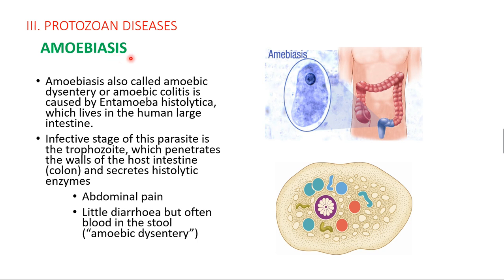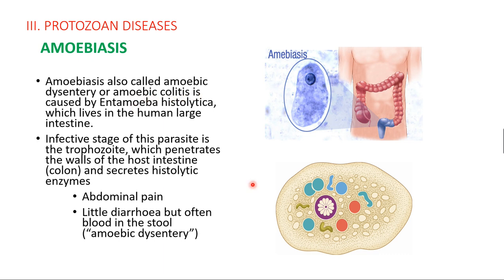The first and most important one is amoebiasis. Amoebiasis is also called amoebic dysentery. It is caused by the amoeba Entamoeba histolytica, which lives in the large intestine of humans. Amoebiasis, or amoebic dysentery, or amoebic colitis. The colon is affected, so we call it amoebic colitis.